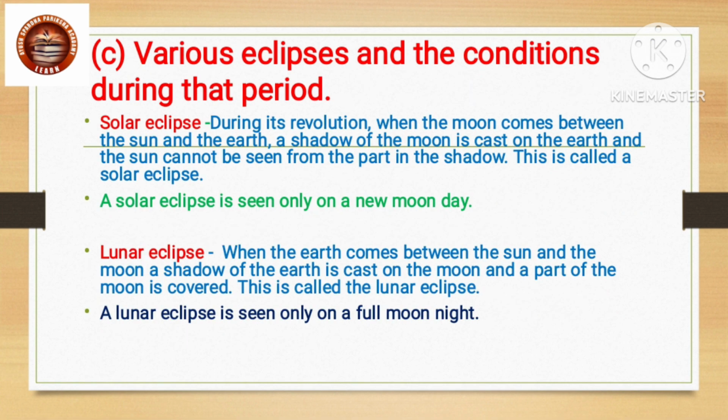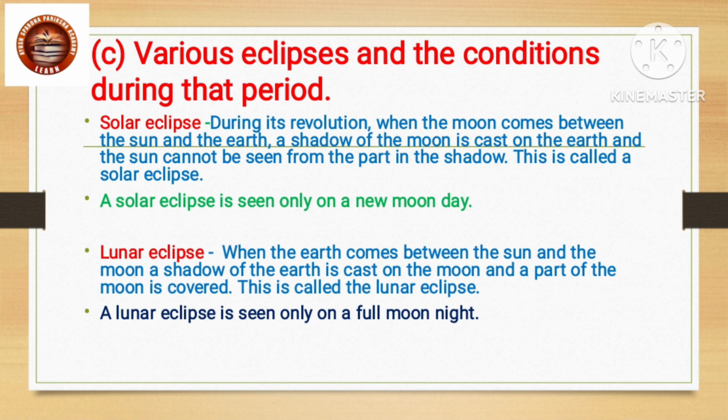Describe various eclipses and the conditions during that period. Answer. Solar eclipses. During its revolution, when the moon comes between the sun and the earth, a shadow of the moon is cast on the earth and the sun cannot be seen from the part in the shadow. This is called a solar eclipse. A solar eclipse is seen only on a new moon day. There are three types: total solar eclipse, partial solar eclipse, and annular solar eclipse.